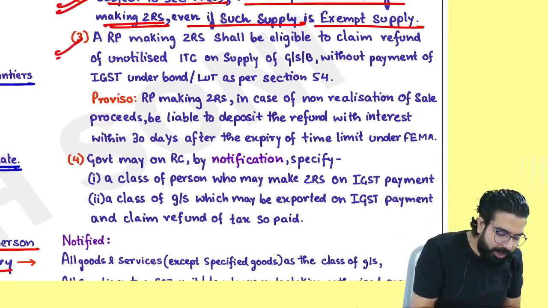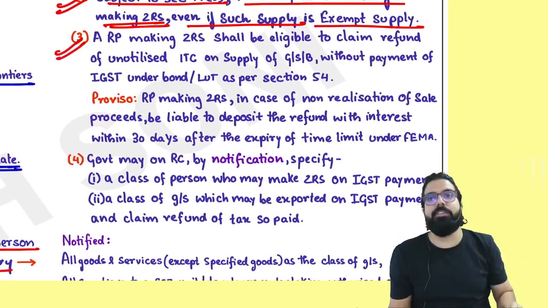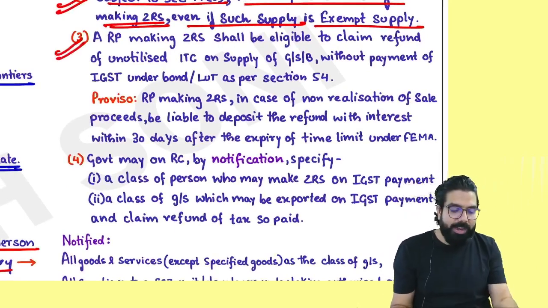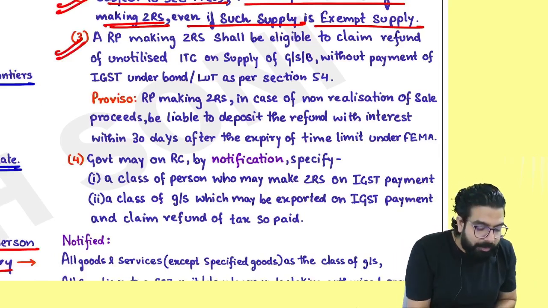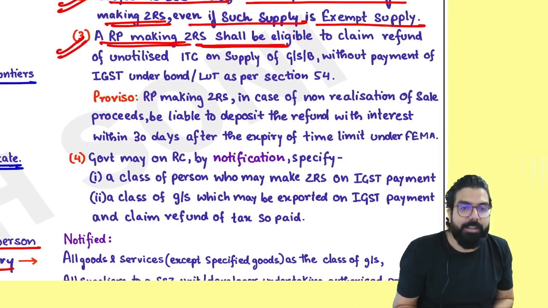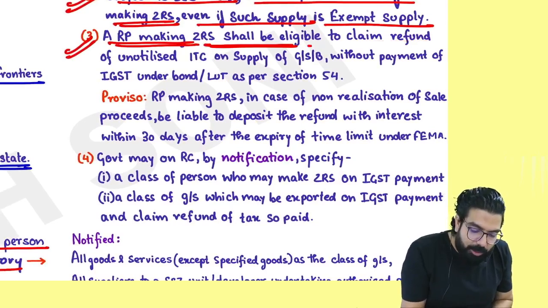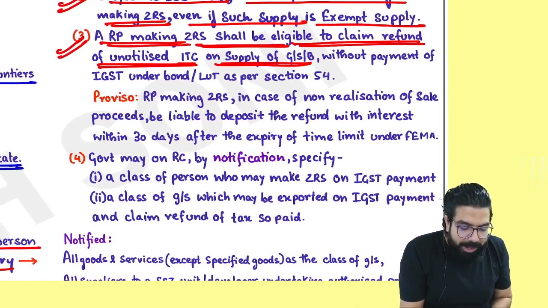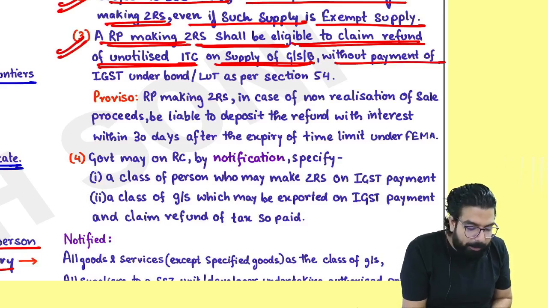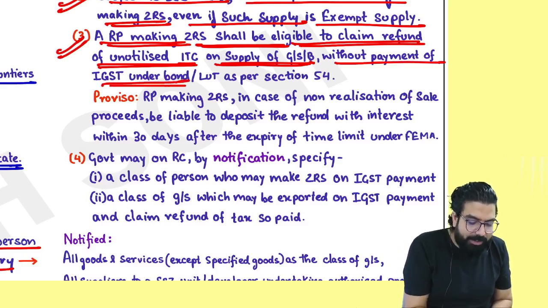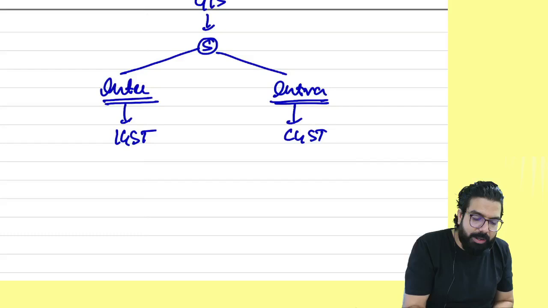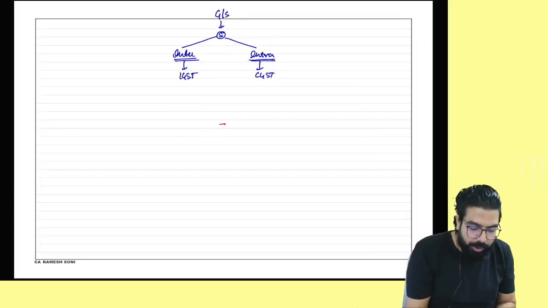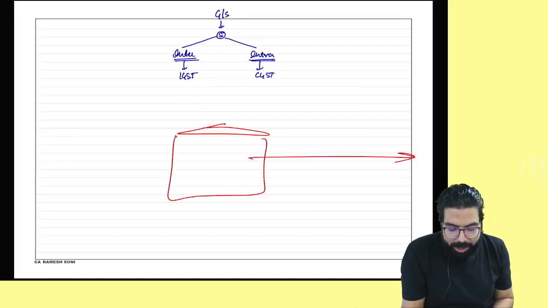The third one over here, whenever you are making zero rated supply, what is the way to make zero rated supply? Government says a registered person making zero rated supply shall be eligible to claim refund of the unutilized ITC on supplying goods, services without payment of IGST under bond or LUT as per section 54. What do you mean by this? Government told Ramesh, do one thing. Go ahead and export.